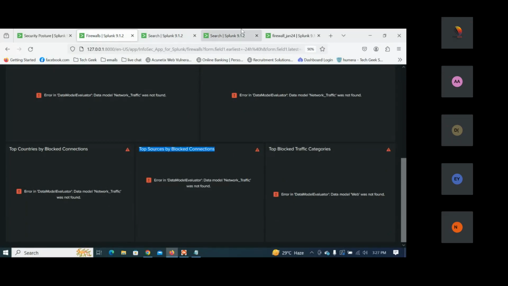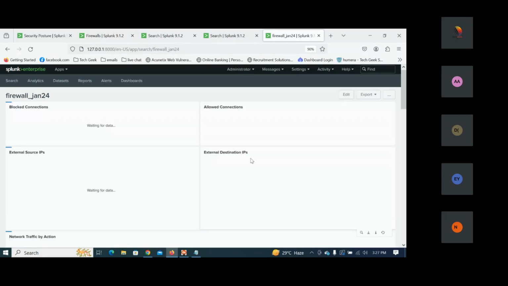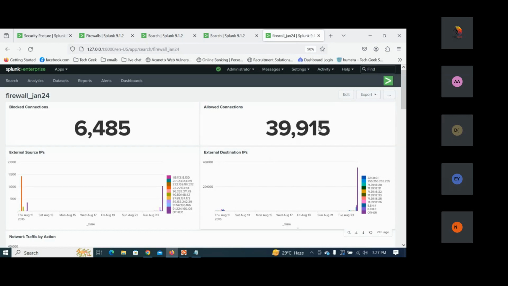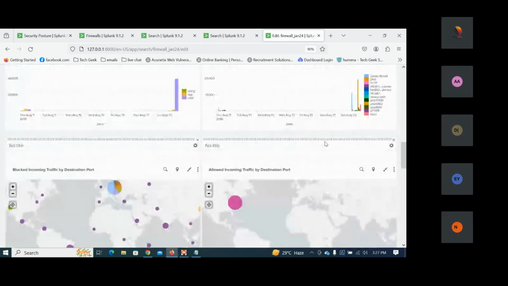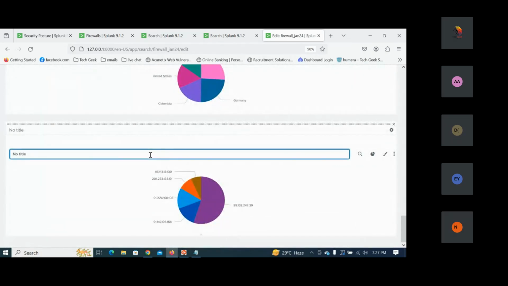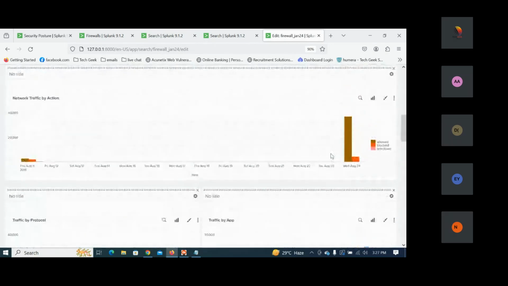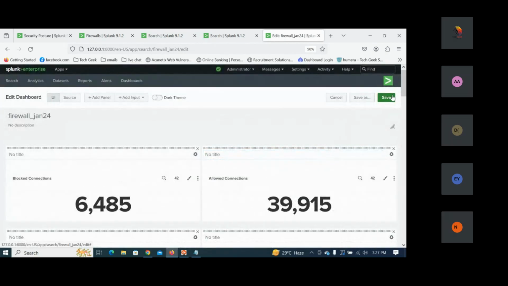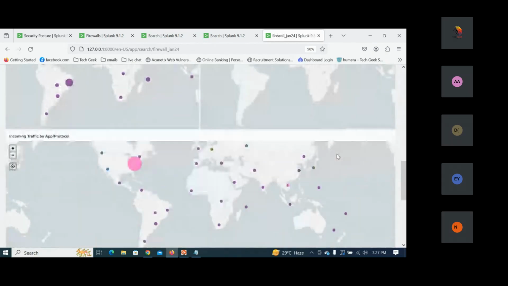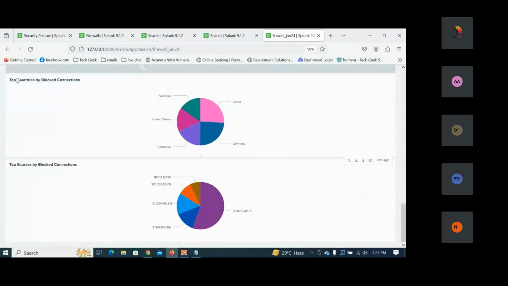So we're going to add the same name here. If I click on edit, I can put this one as top sources by the block connections. This is where we have put it, and this will give us the result: top sources as block connections by the country, by the source IP address.